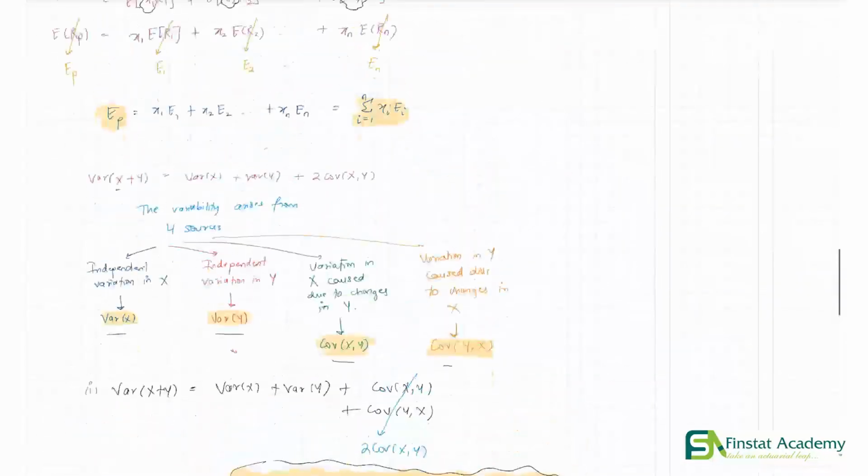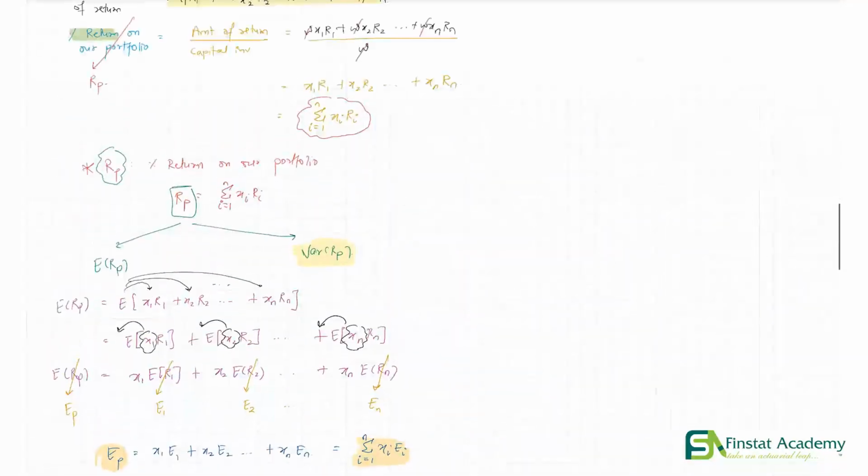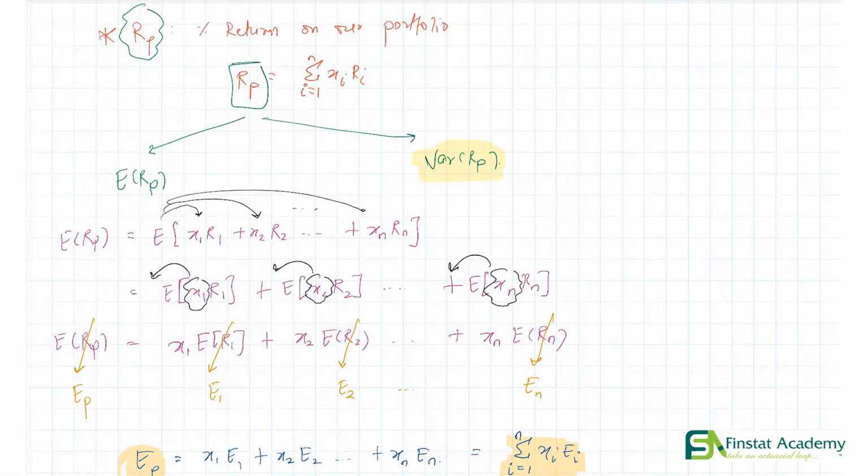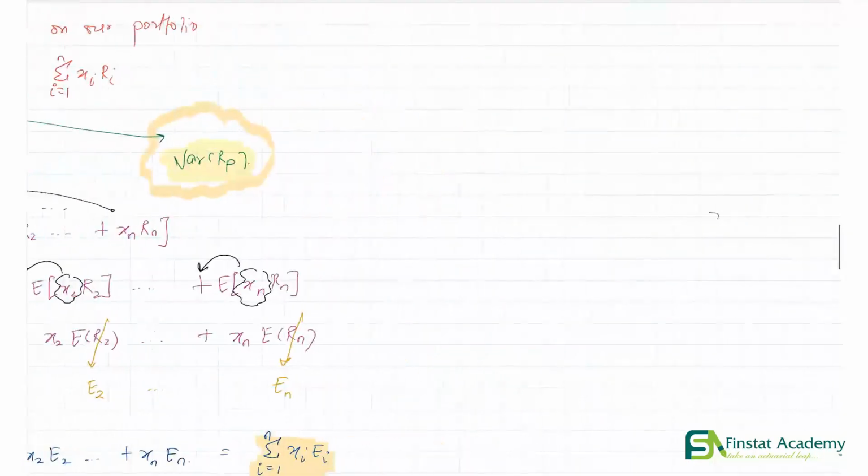So if you remember, we first established what RP was, right? RP represented the percentage return on a portfolio. And then we wanted to find the expectation of RP and the variance of RP. We had found the expectation, but now our focus is on the variance. So let's find this. Let's make some space. Now our focus is on finding the variance of RP.